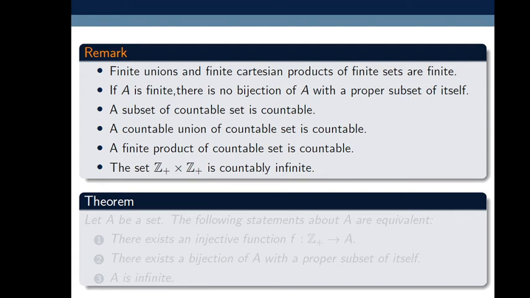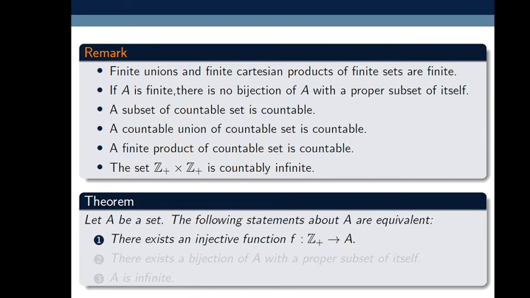So remember, the cardinality of a countable set is aleph-naught (ℵ0) and the cardinality of an uncountable set is the continuum number C. Here ℵ0 is less than C and 2 to the power ℵ0 is equal to C. So this is the algebra of some countable numbers and uncountable numbers. Next theorem: let A be a set, then the following statements about A are equivalent.